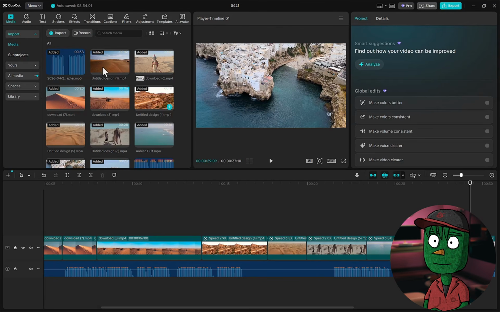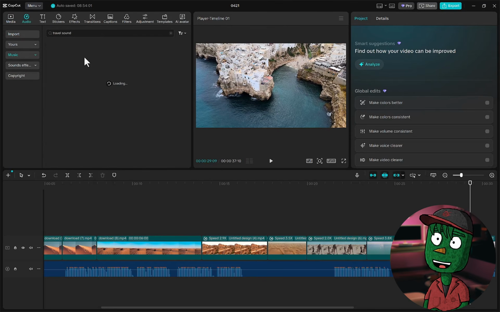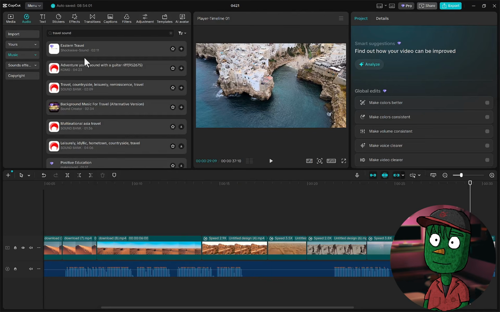voiceover. The next thing we need to do now is to add background music, and you can easily do that here on CapCut. Just click on audio and search for travel documentary or travel sound, whichever one, and then go through them and pick the sound you want.